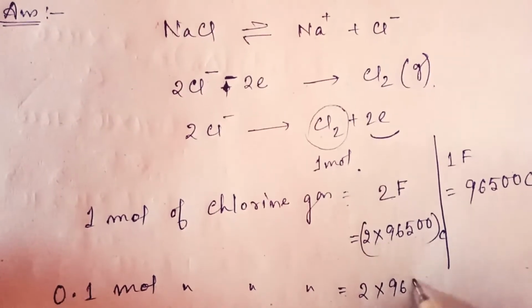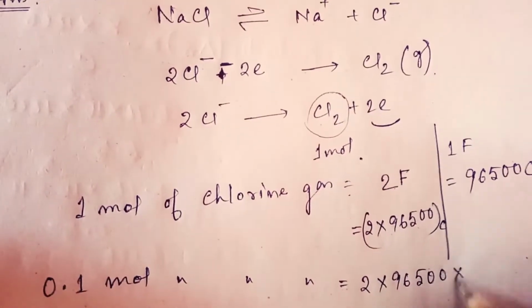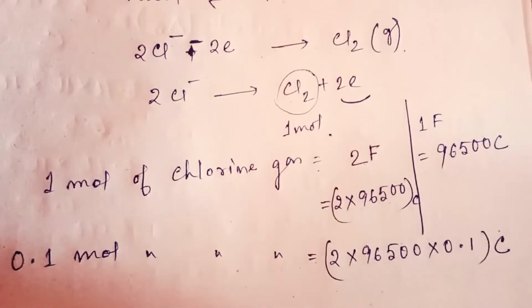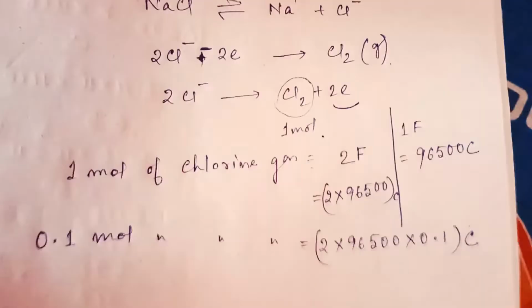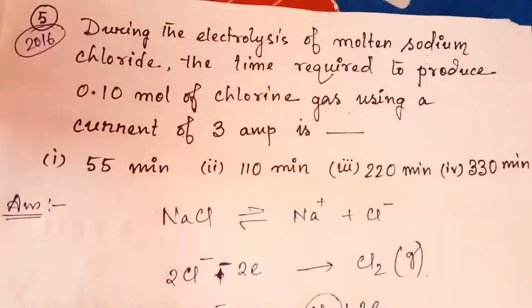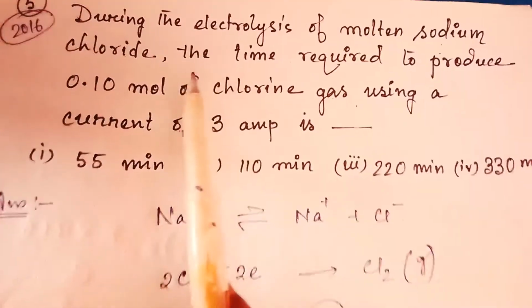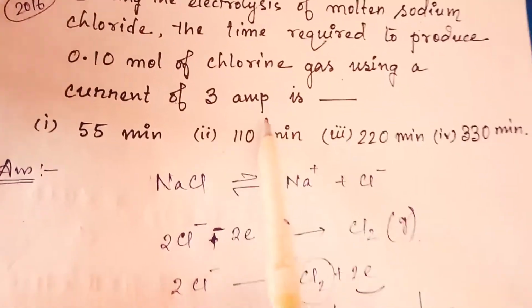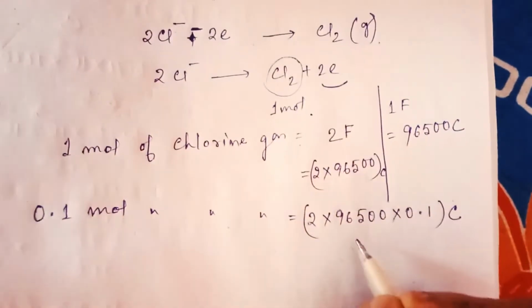2 into 96500 into 0.1 coulomb. Okay, so again go to the question. You have to find out the time. Okay, you have the current 3 amp and also the charge this.